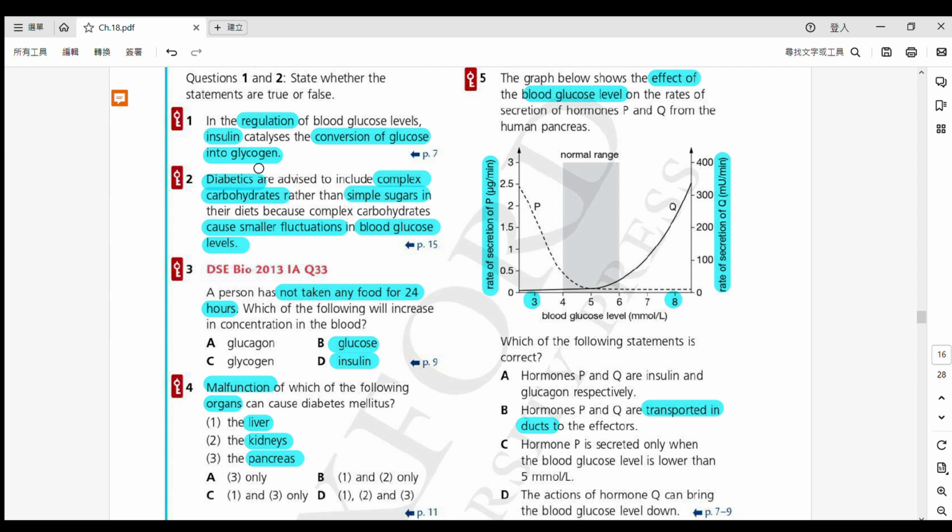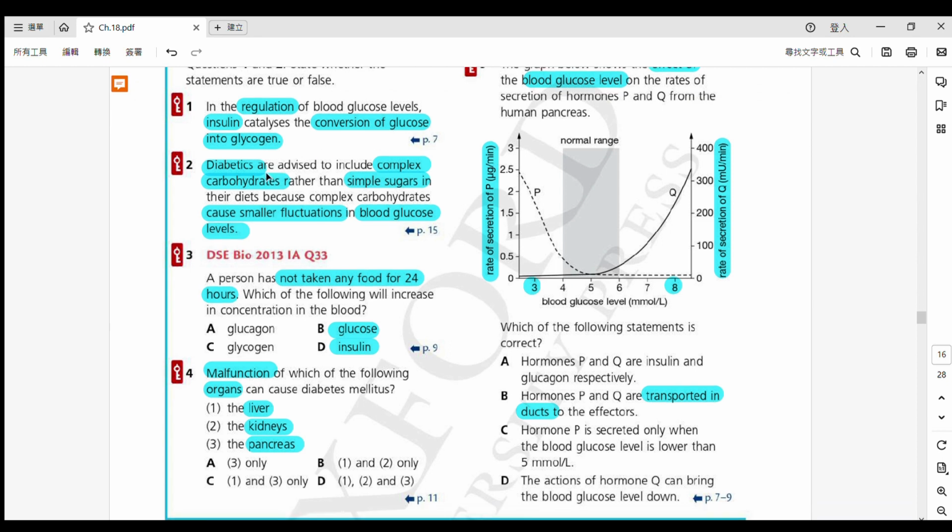The answer is yes. Okay, so it's going to convert the glucose, excess glucose, into glycogen. Okay, please put down this word for me. It is better to write not just glucose, yes, excess glucose. The excess glucose will be converted into glycogen. Alright, 係過多嘅。And then the next one, diabetics 呢啲嘅病人啦 they are advised to include 即係代表包含啦，食啲乜嘢咧 complex carbohydrates rather than simple sugars